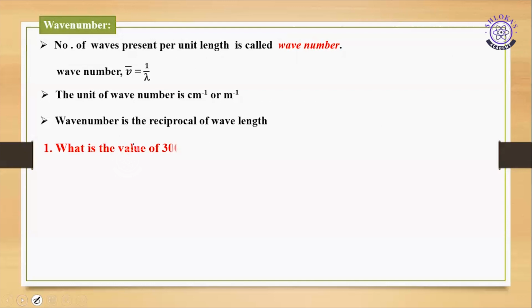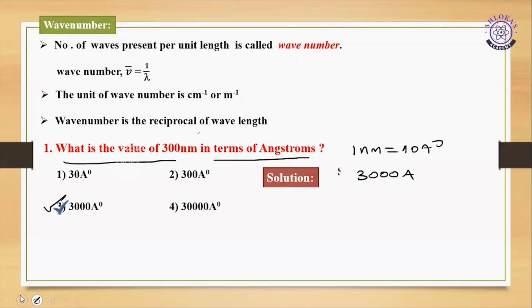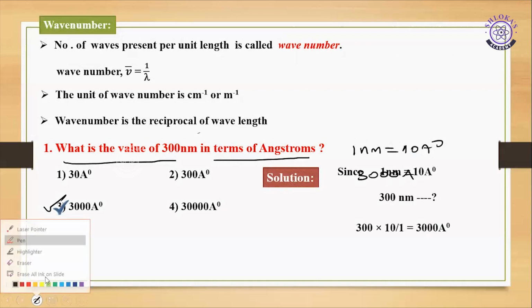Right. So now if I ask what is the value of 300 nanometers in terms of angstrom, we know that 1 nanometer is equal to 10 angstrom units. Substitute, so it will be equal to 3000 angstrom units. It is a very simple question. There are 4 options given, so you can go with 3000 angstrom units. The solution I have given here. Understood, all of you?